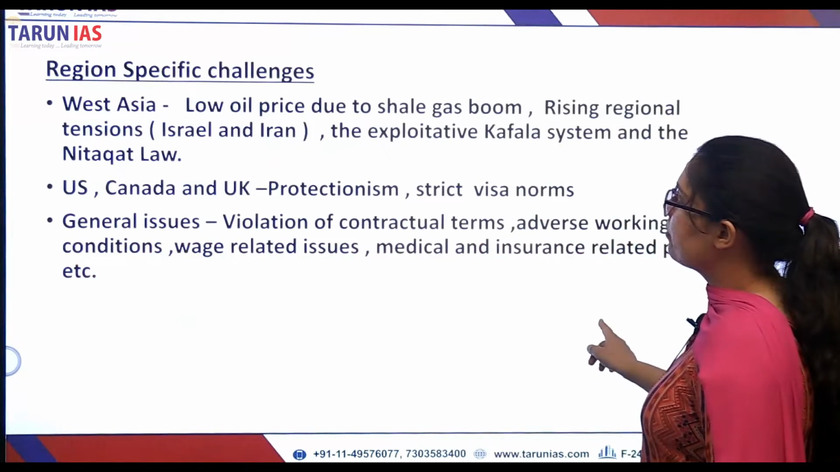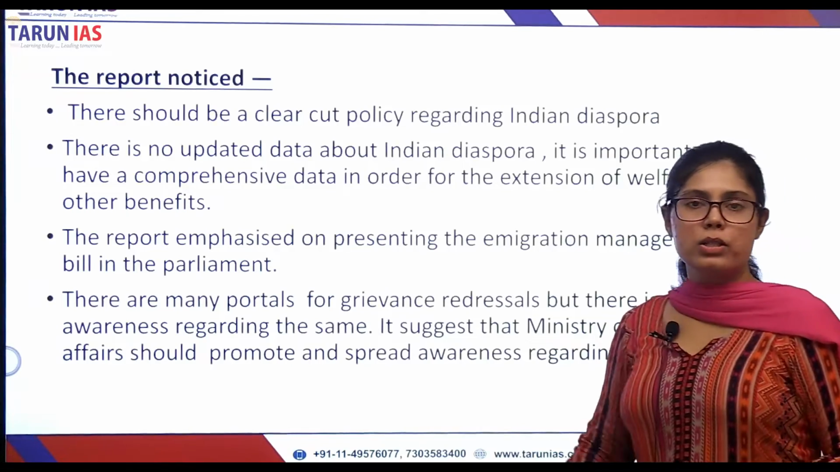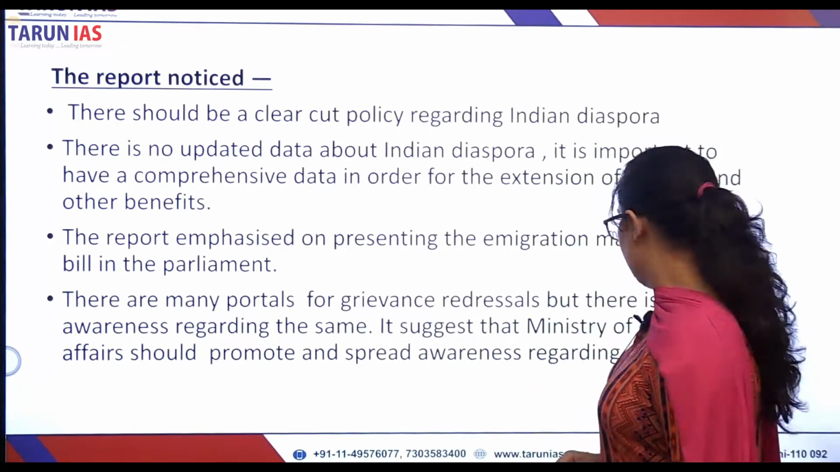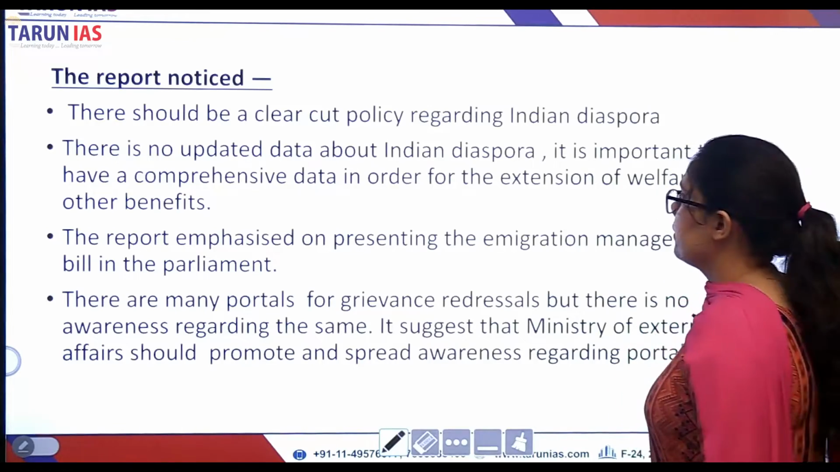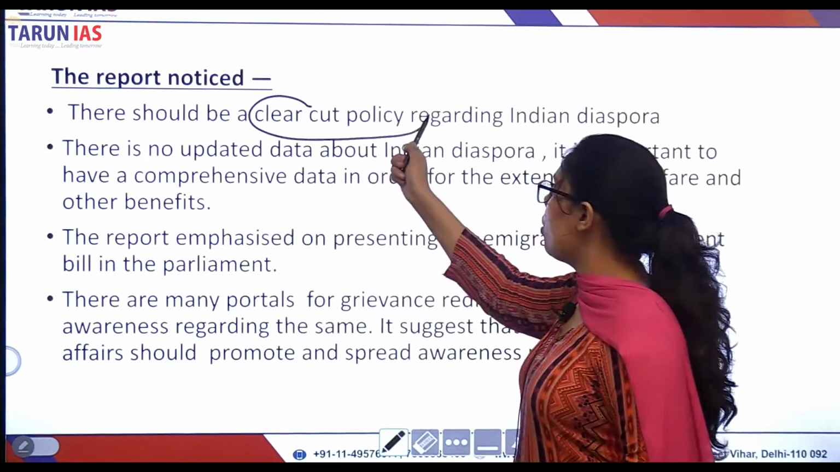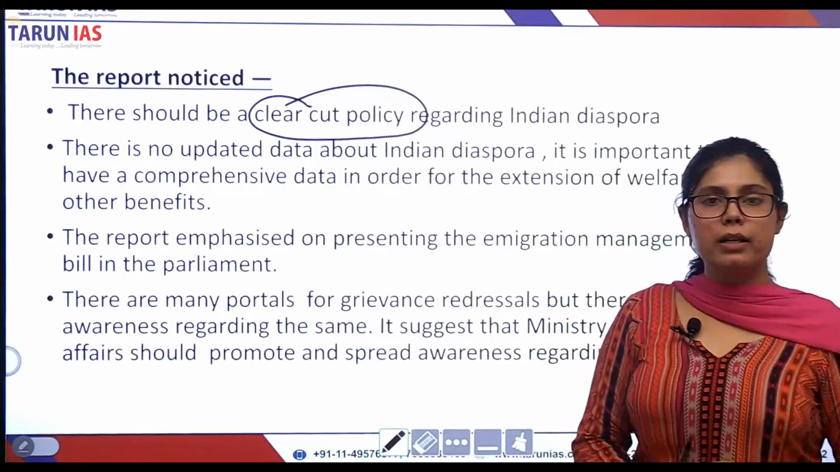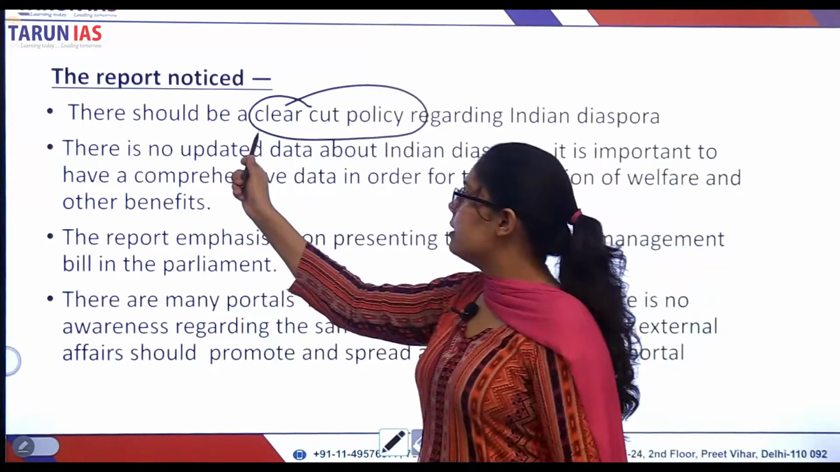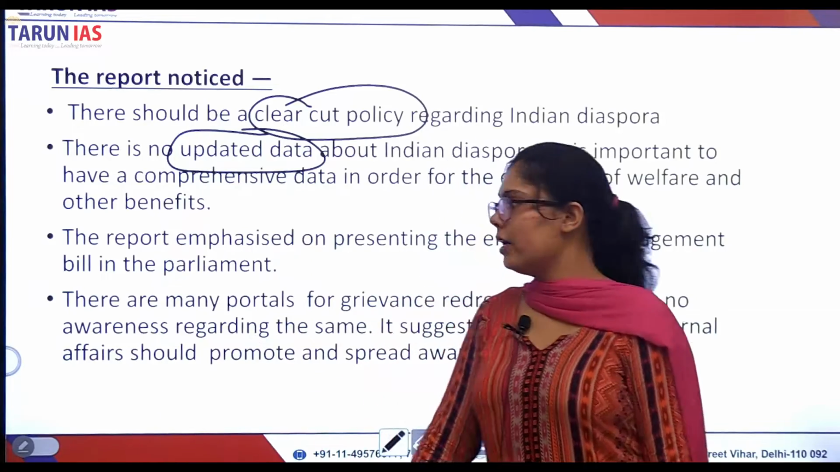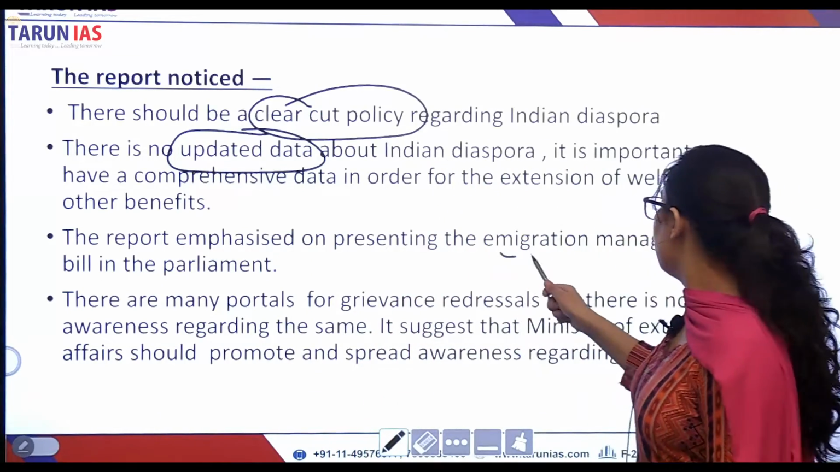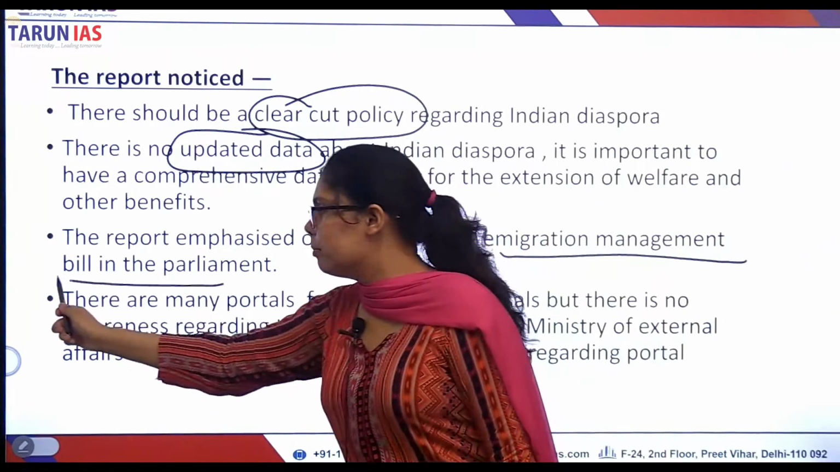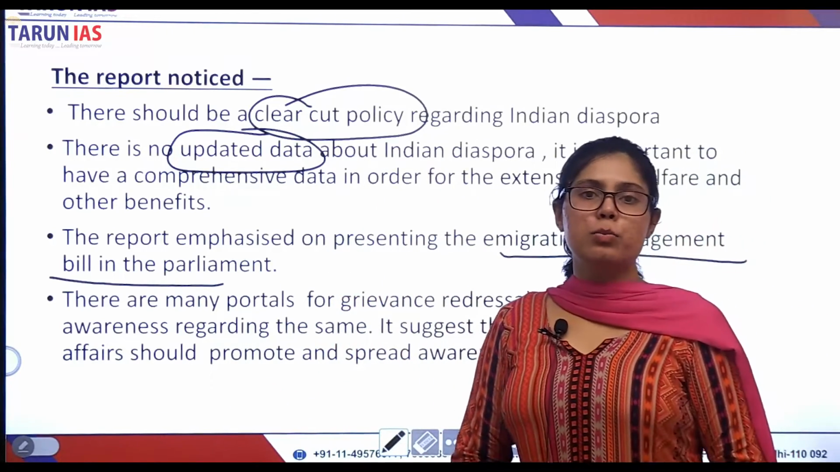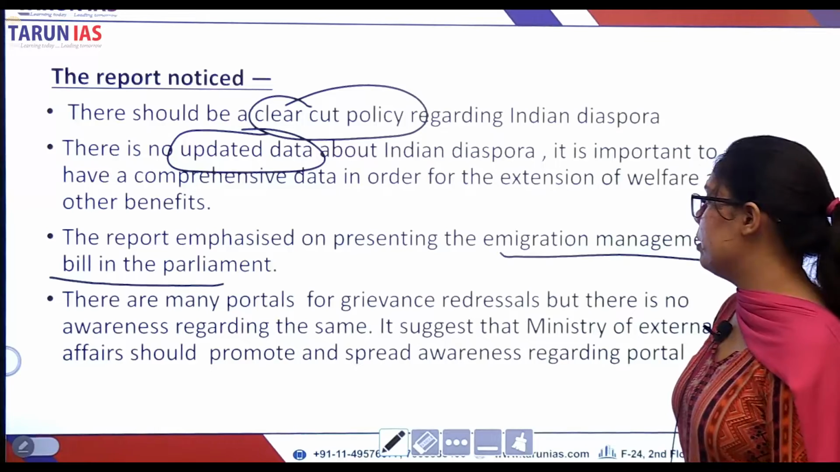Now let us see what the comprehensive report published by the Parliamentary Committee has talked about. First, it says that India does not have a clear-cut policy when it comes to the Indian diaspora. There is no availability of data. There is no updated data available, right? And the third point is this: the immigration management bill has not been presented in the parliament. The report focuses that the Indian government should, as soon as possible, present this immigration management bill in the parliament.